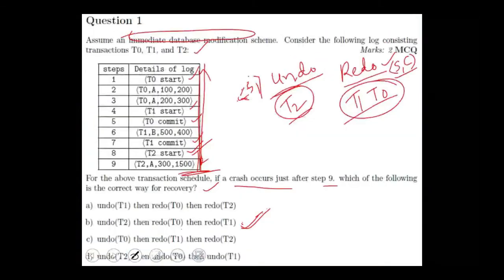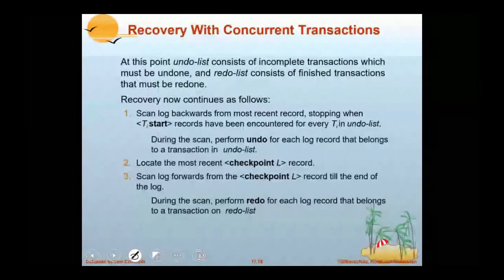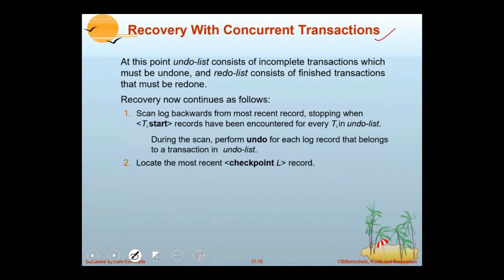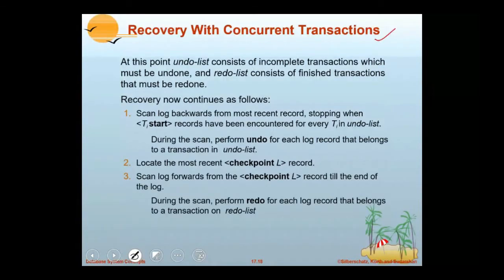Now I'll explain with concurrent executions. For recovery with concurrent transactions, you can follow either technique, immediate or deferred database modification, with concurrent execution. Here, along with the checkpointing technique. Now here you can see a checkpoint record, checkpoint L. Here L indicates the list of active transactions during the checkpointing, because many transactions are now executing concurrently.